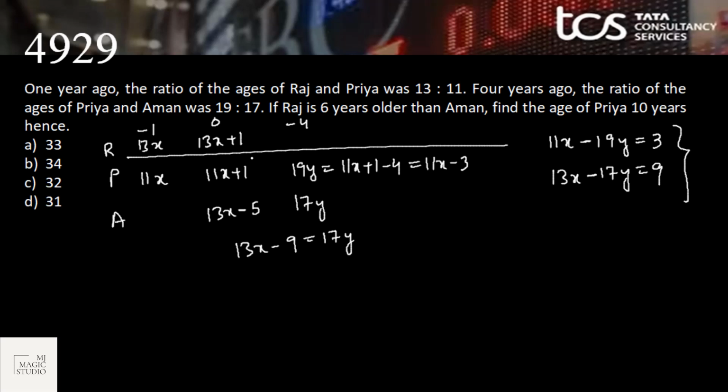Find the age of Priya 10 years hence. We are looking for this plus 10. That means we need the value of 11x plus 11. We need the value of x. Okay, we need to solve these two equations.